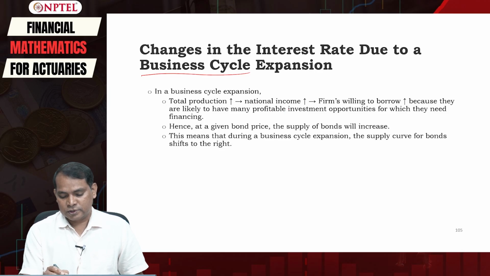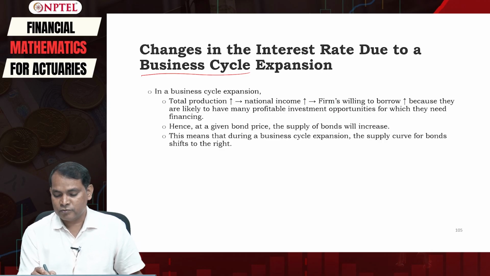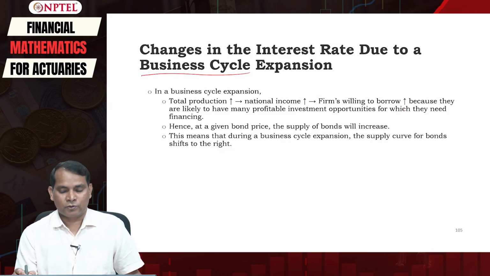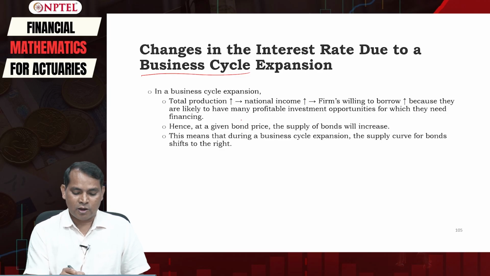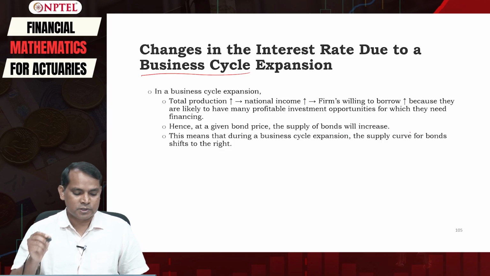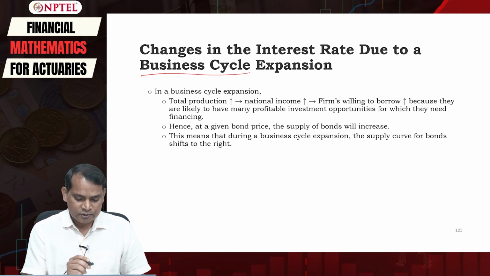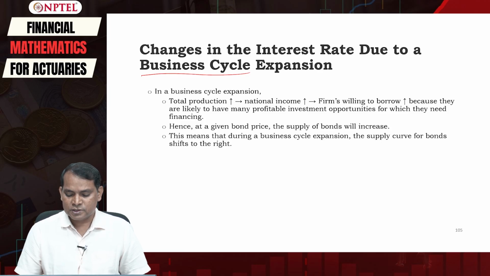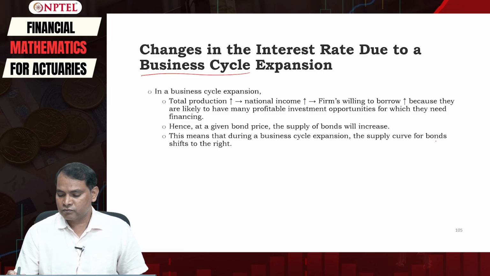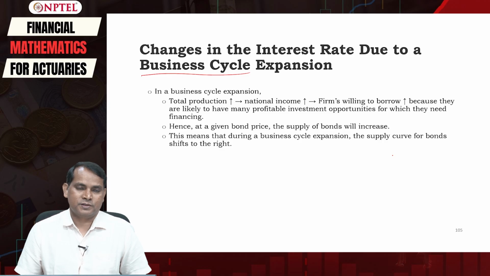In this environment, firms are willing to borrow more because they are likely to have many profitable investment opportunities for which they need money, and therefore they may go for debt financing. Hence, at a given bond price, the supply of bonds will increase, which means that during a business cycle expansion, the supply curve for bonds shifts to the right.